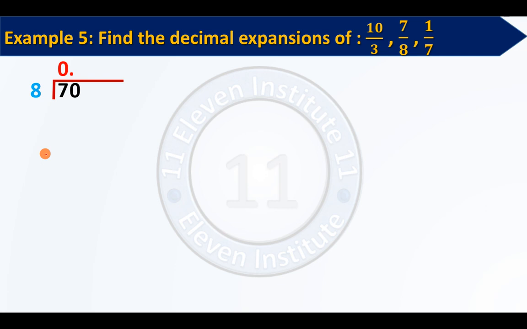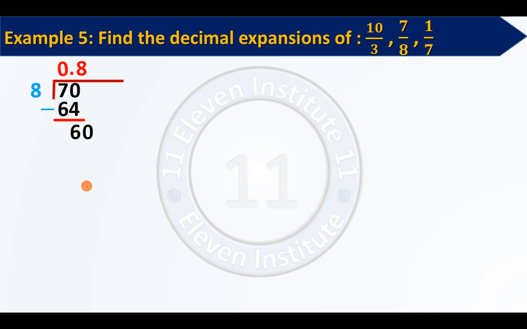So what you can do? 8 8s are 64, like this, right? 8 8s are 64. Now we will subtract these numbers. So 70 minus 64 will give me 6, right? You can see the remainder is 6. Again, the 6 is less than 8, but I do not have to worry because I have done an unlimited recharge over here. See, this is dancing. It is reminding me that I can write a 0 over here without doing anything, right? So we will write a 0 over here like this.